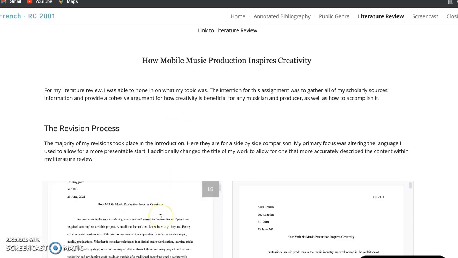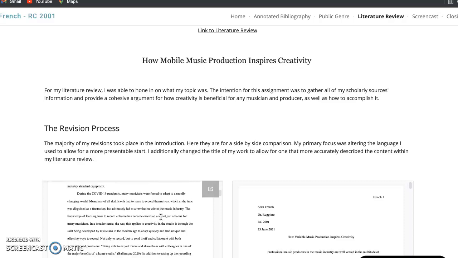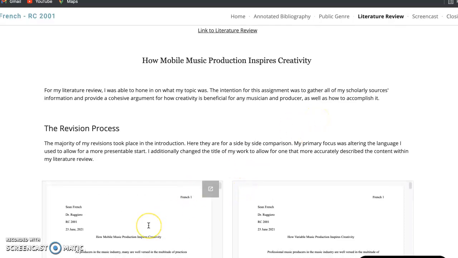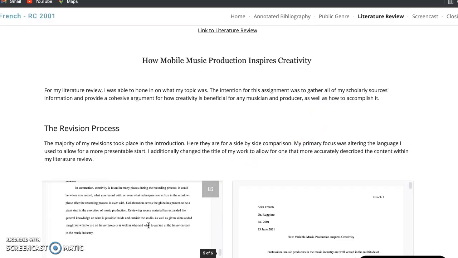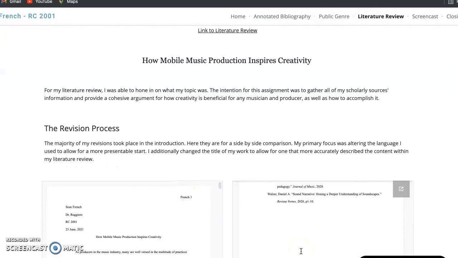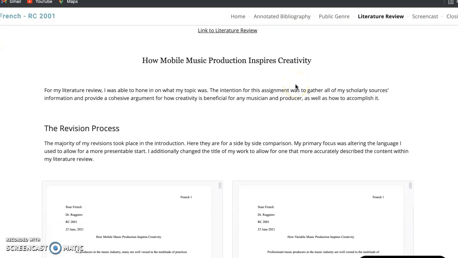I discuss how, since this was so recent, I didn't have to change a lot in terms of rewording. I fixed a few little words that I didn't quite like that I used at the time. But since this was pretty recent, it didn't need a lot of formatting adjustments. I fixed some hanging indents, and you can see that before and after. I also changed the title, and I know it was only one word. I used mobile, and I switched it to variable.